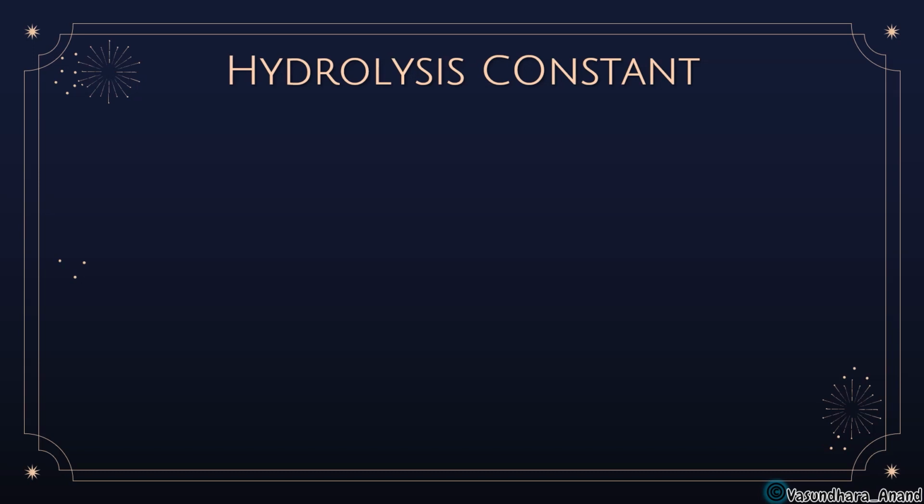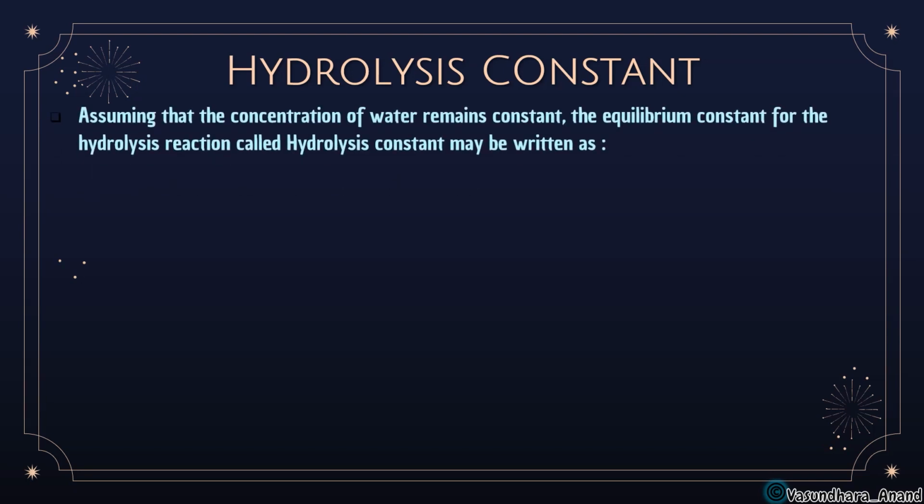So now hydrolysis constant. What is this hydrolysis constant को हम कैसे relate करेंगे, and then there is a relation between that. So assuming that concentration of water remains constant, the equilibrium constant for the hydrolysis reaction is called hydrolysis constant, and it may be written as, as I told you, KH is equal to HX OH minus ion upon X minus. Okay, so this is the thing.